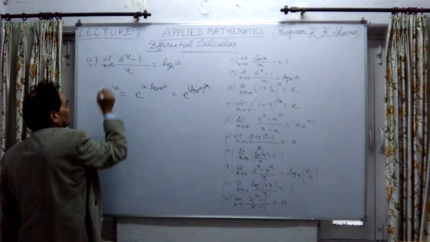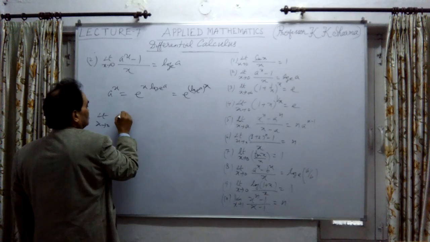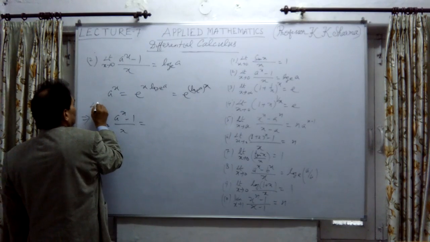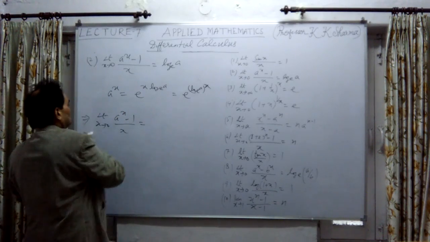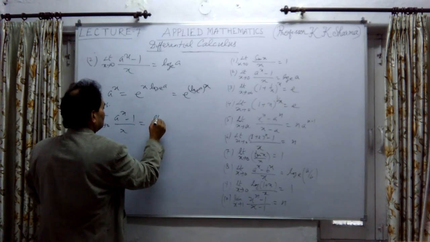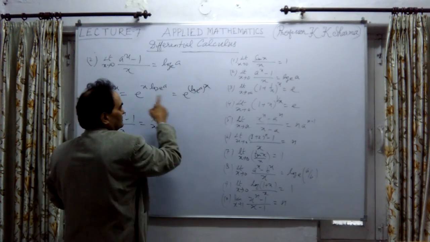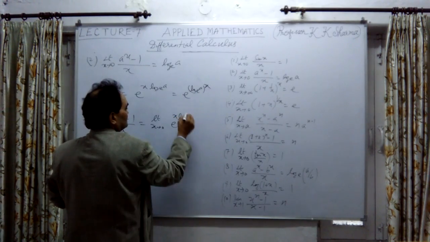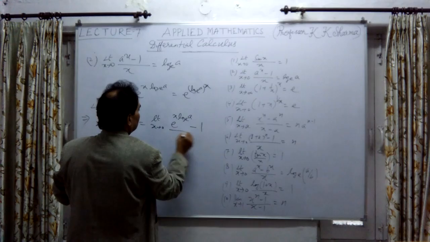Okay, so instead of this, let me write here: limit x tends to 0 of (a raised power x minus 1) divided by x. I'm taking the left hand side. Let me prove this left hand side is equal to how much? Limit x tends to 0. In place of a raised power x, I have to substitute this: e raised power x log of a to the base e, minus 1, divided by x.